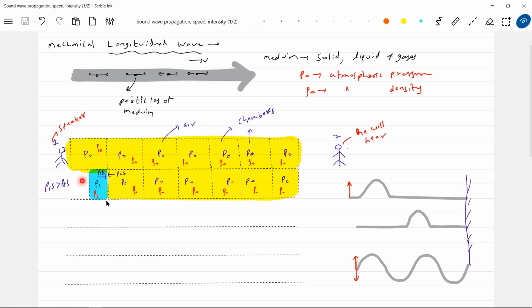What he spoke, hi, that will produce a disturbance here at chamber one. So P1 is greater than P naught. Here also the pressure will be less than P naught, so here also the force will act. So next what will happen? This has undergone compression, so P1 greater than P naught. Therefore this particular force will try to push it, so it will make it undergo rarefaction, we'll call it.